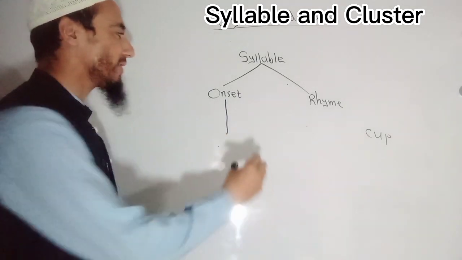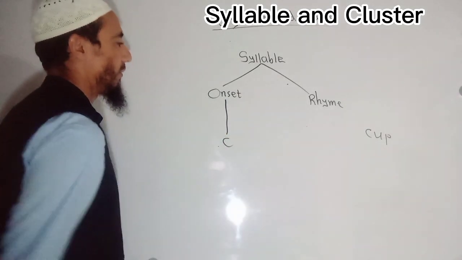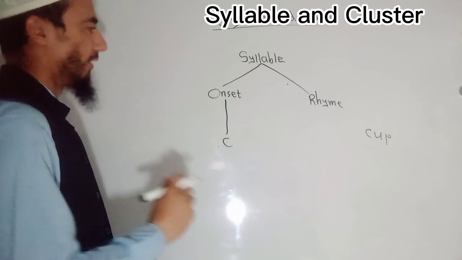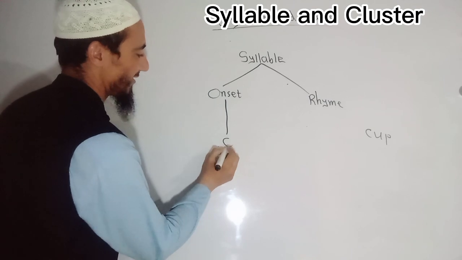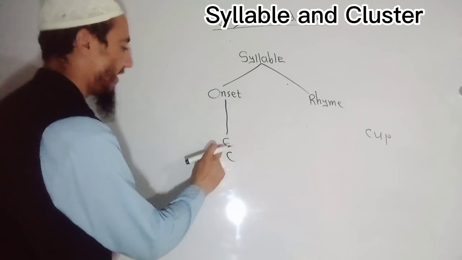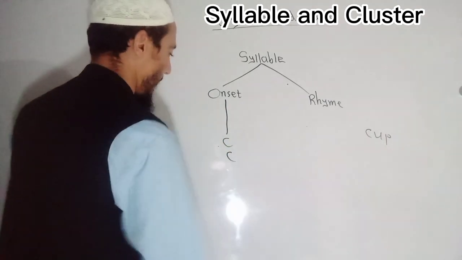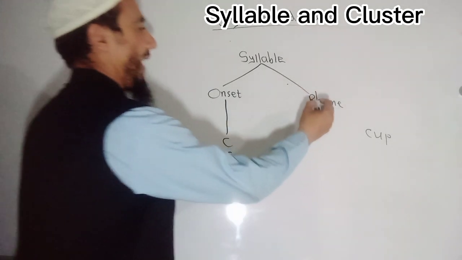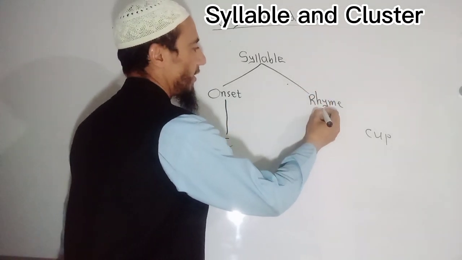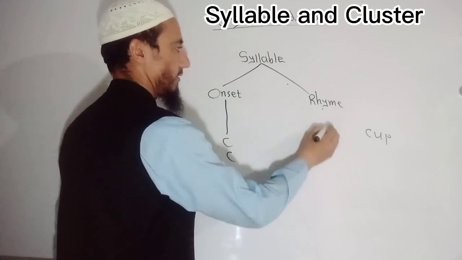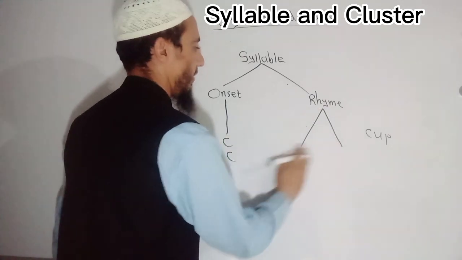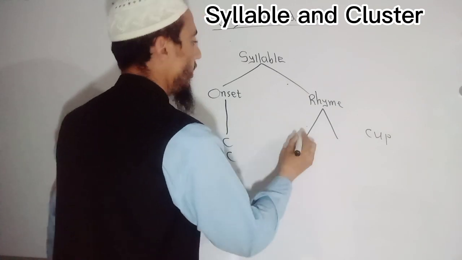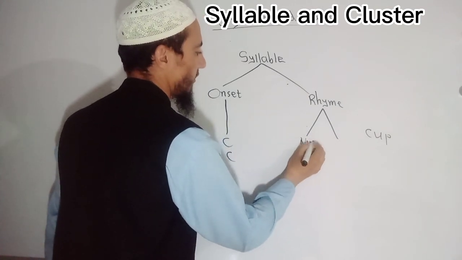We have one consonant, which is C, which is the "ka" sound. Okay. And then I also write here C. It means this C is for consonant and this is for "ka". Okay. And then in rhyme we have nucleus.